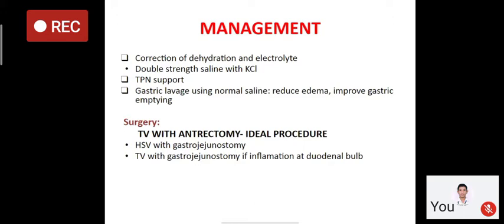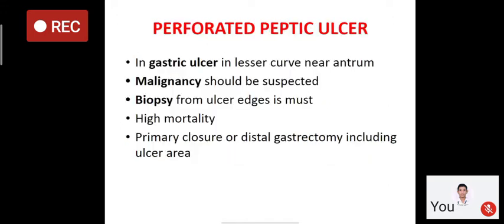Surgery is truncal vagotomy. The vagus is divided at the trunk, with enterectomy, and the antrum is removed. This is the ideal procedure. We can do highly selective vagotomy by preserving the fibers of the celiac or hepatic, and the rest of the vagus is divided, and gastrojejunostomy as a part of a drainage procedure can be done, or truncal vagotomy with gastrojejunostomy if there is an inflammation of the duodenal valve. If the duodenal valve is inflamed, it cannot be anastomosed to the stomach, then truncal vagotomy with gastrojejunostomy can be done.